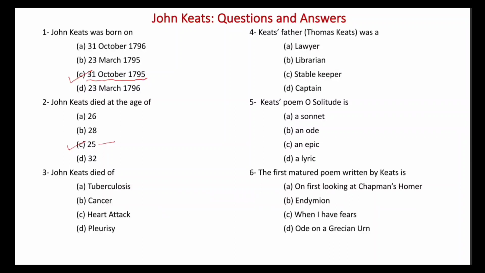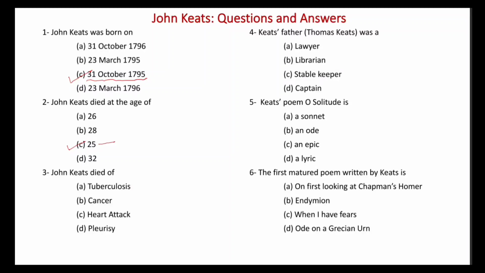Third question is, John Keats died of. This question has been asked 2 or 3 times in UPPGT. If you have gone through the question papers of UPPGT, because John Keats is not prescribed in TGT, you must know there have been given 2 options.